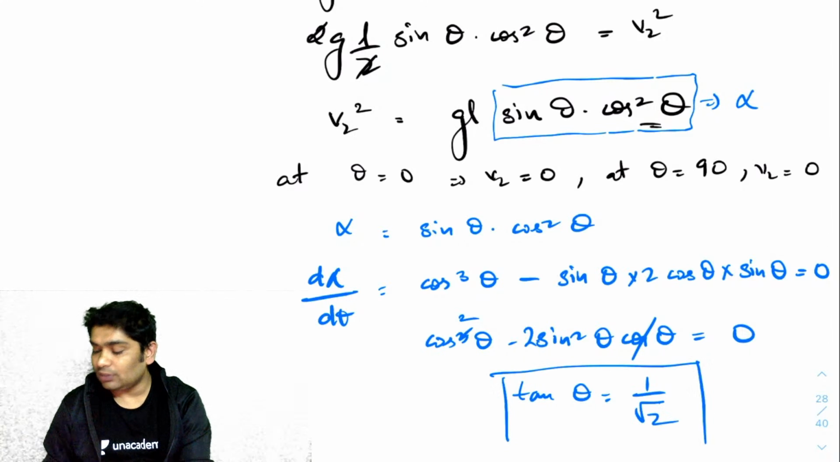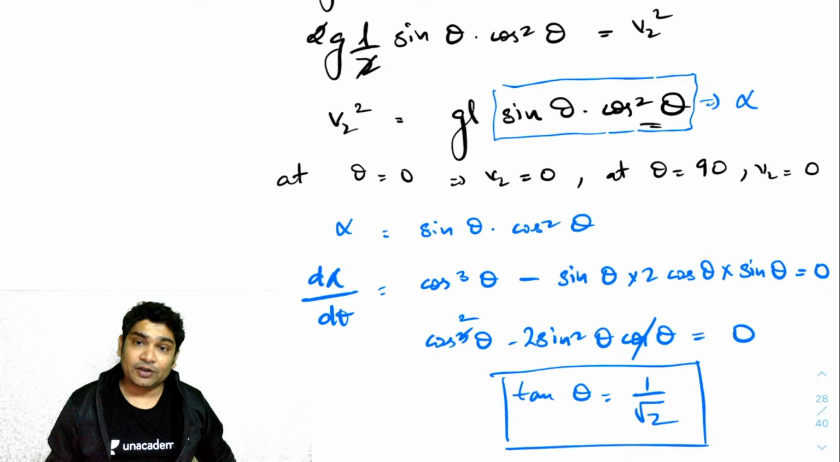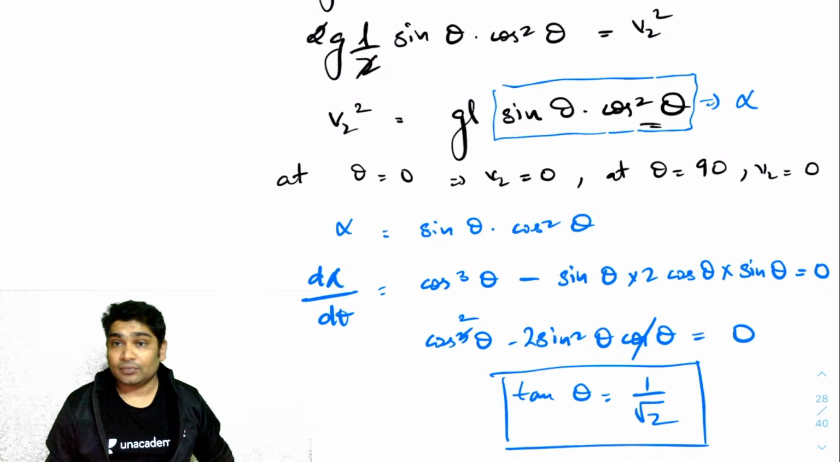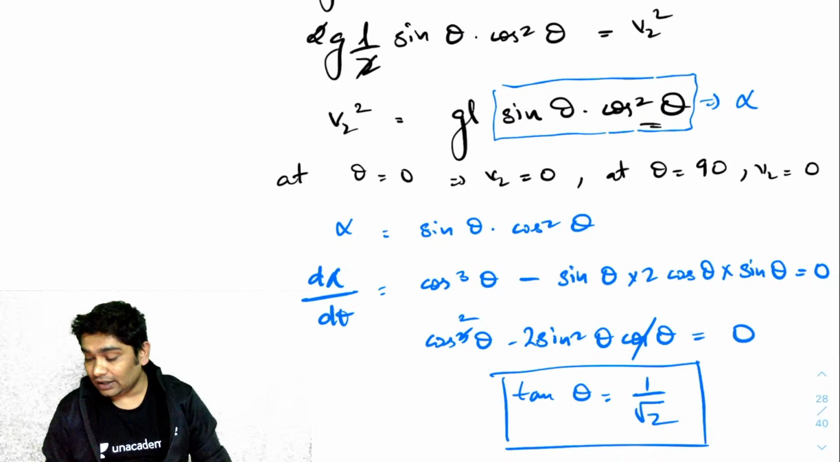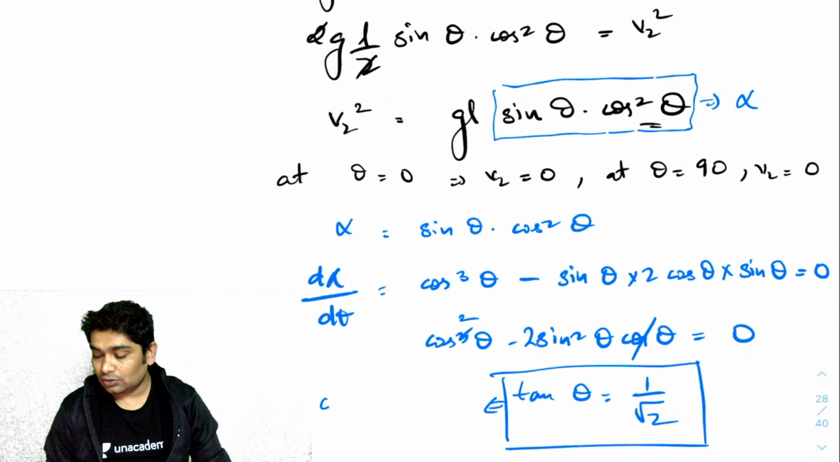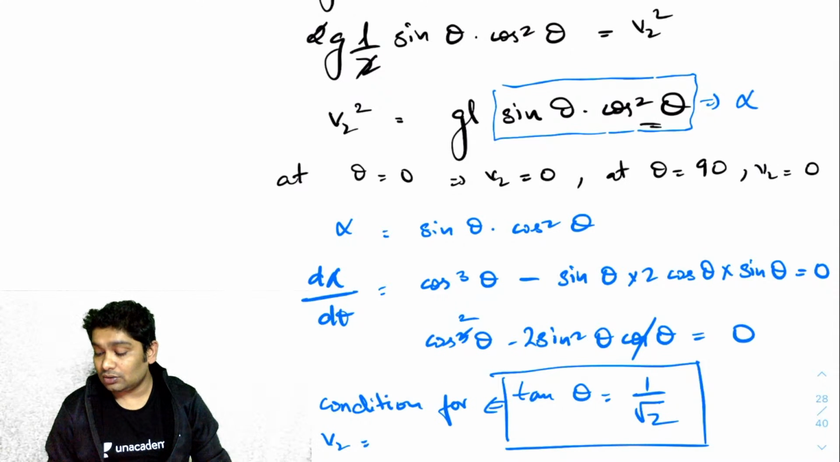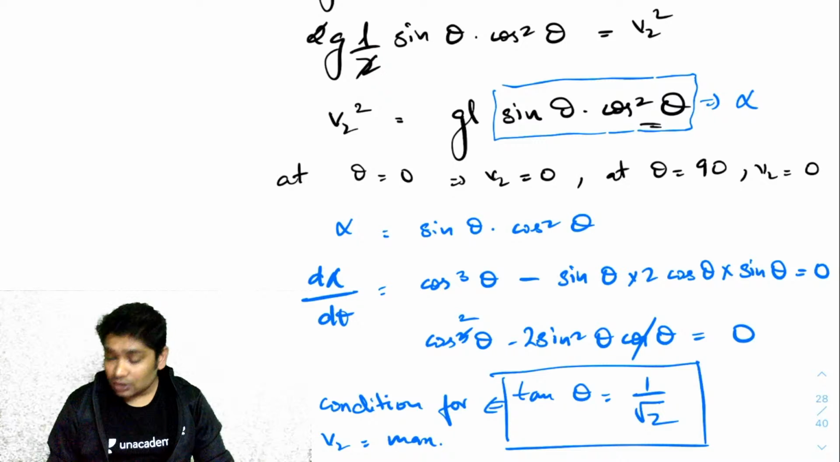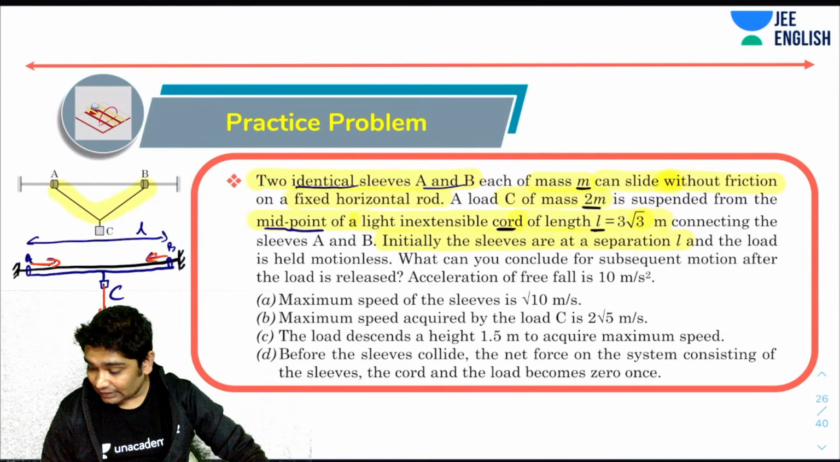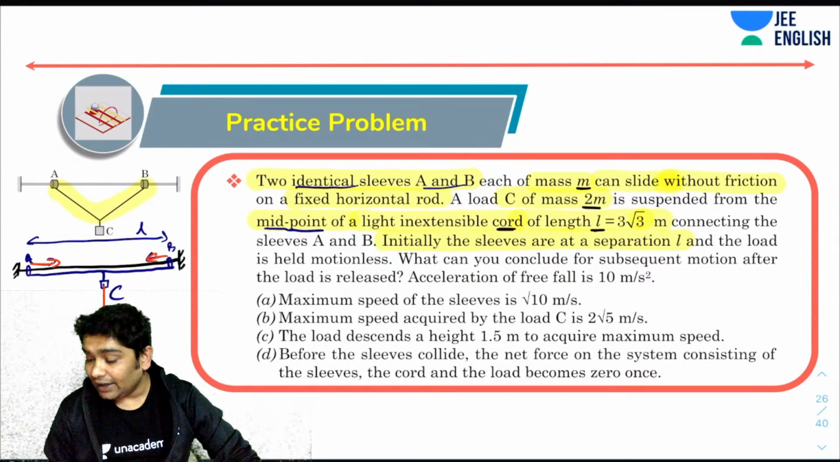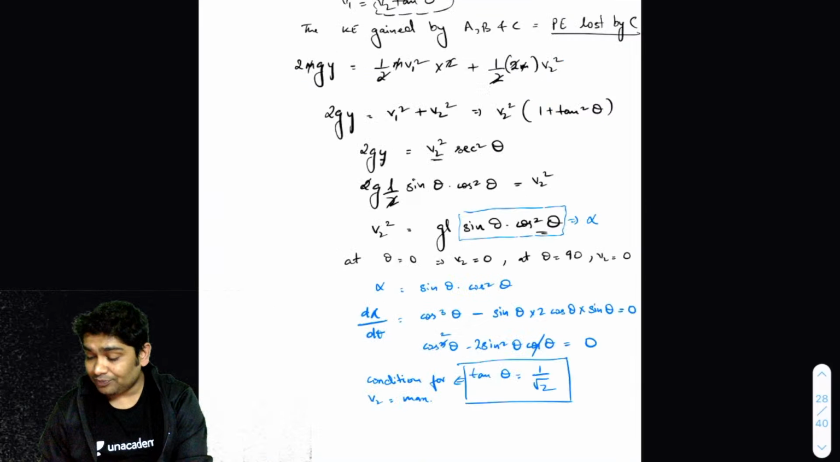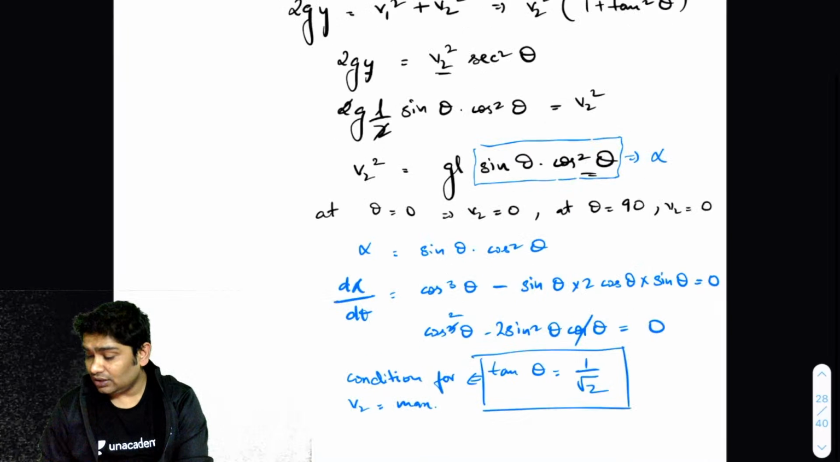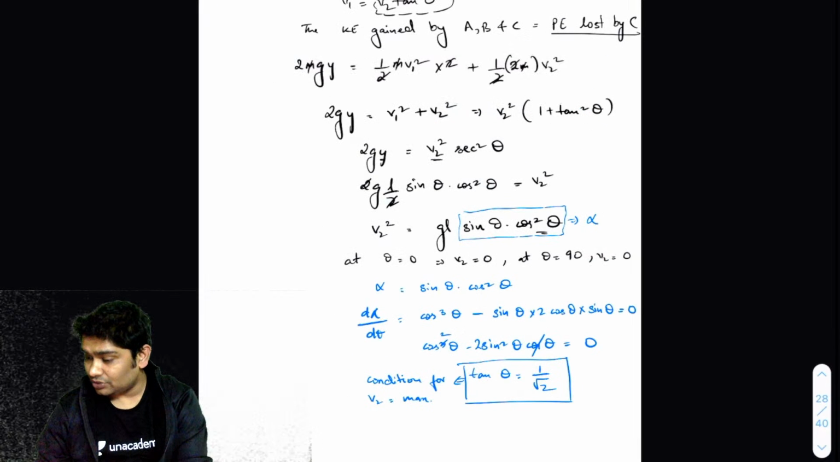This is the maxima point. This is the point where v2 will become maximum. I hope you can figure that out. This is the condition for v2 maximum. So let's see if we had something like that in our options. It says the load descends by a height 1.5 to acquire maximum speed. Once I know this, I can easily calculate. Let's make ourselves a triangle and find these values.